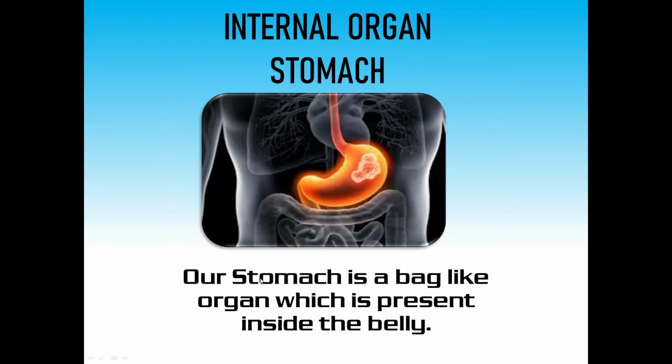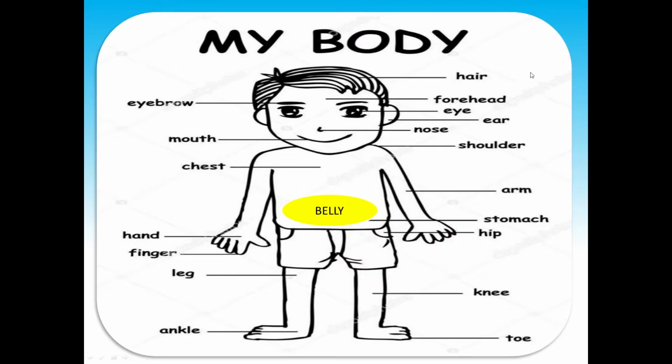And now where is this stomach present? It is present inside the belly. Okay, the location of the stomach is inside the belly. Now what is this belly? Let us see. Children, can you see this outline picture of your body? Here is your belly. This yellow part is your belly where your stomach is located.